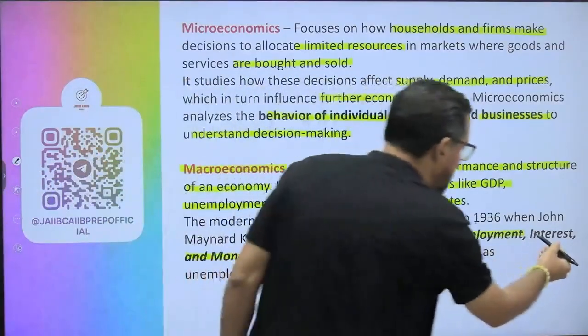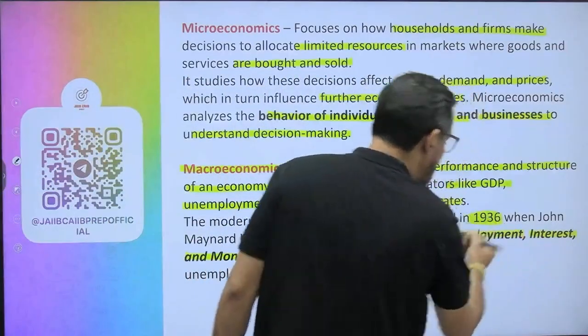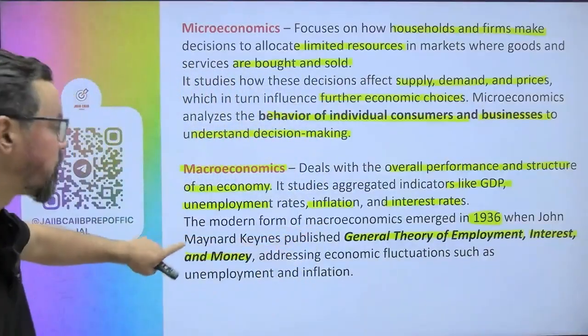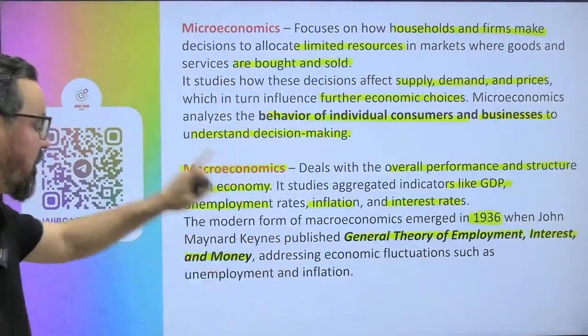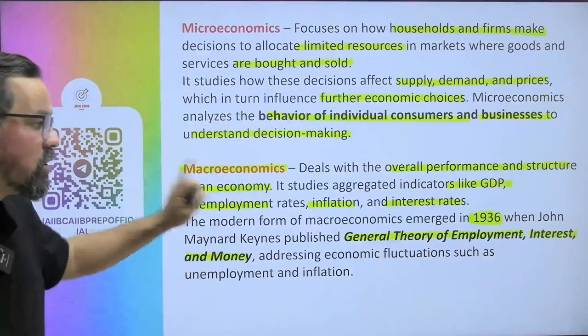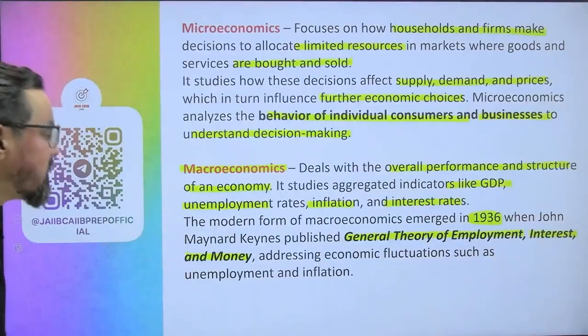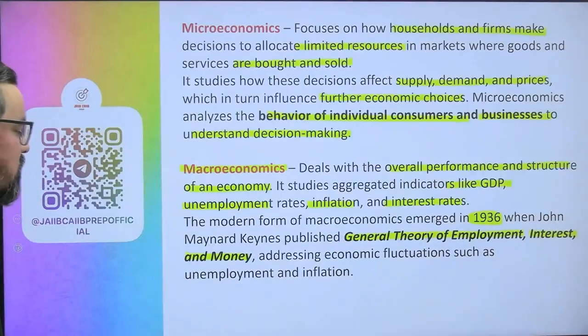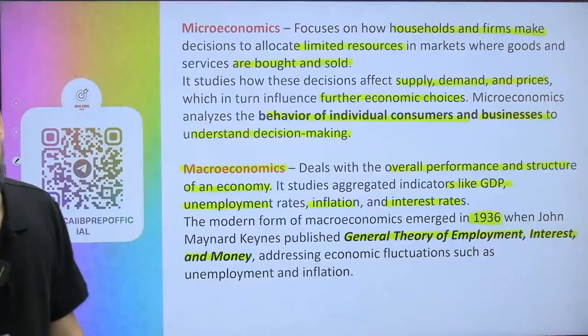Please do remember this one. Keynes's theory, the General Theory of Employment, Interest, and Money, published in 1936, addressed economic fluctuations such as unemployment and inflation as well.